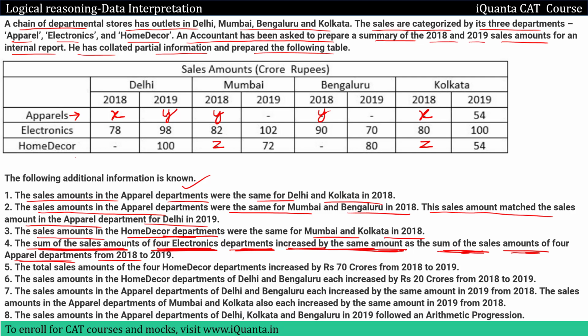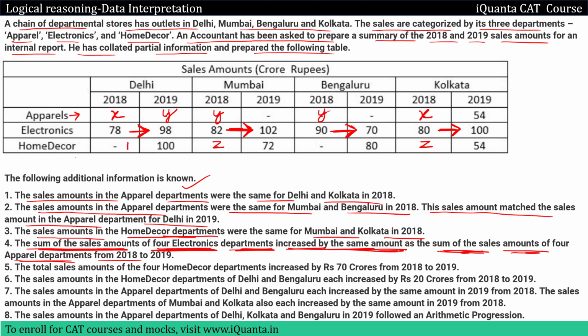So if we look at the increase in the electronic departments in these 4 cities, electronic departments 18 to 19, this increased by 20, right? 78 to 98. Then again 82 to 102. This is again an increase of 20. Then here 90 to 70, that means a decrease of 20. And then in Kolkata, it is 80 to 100 from 18 to 19, right? So again an increase of 20.